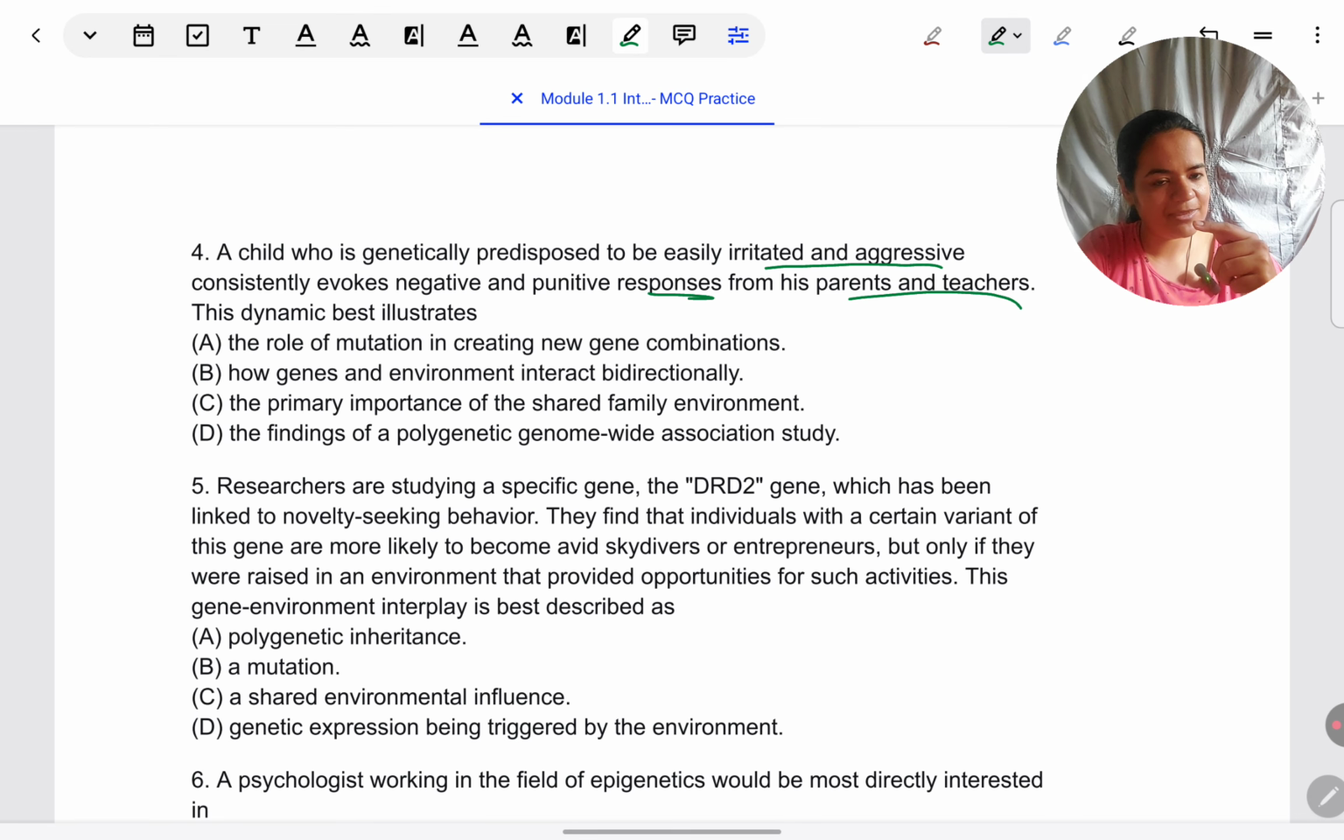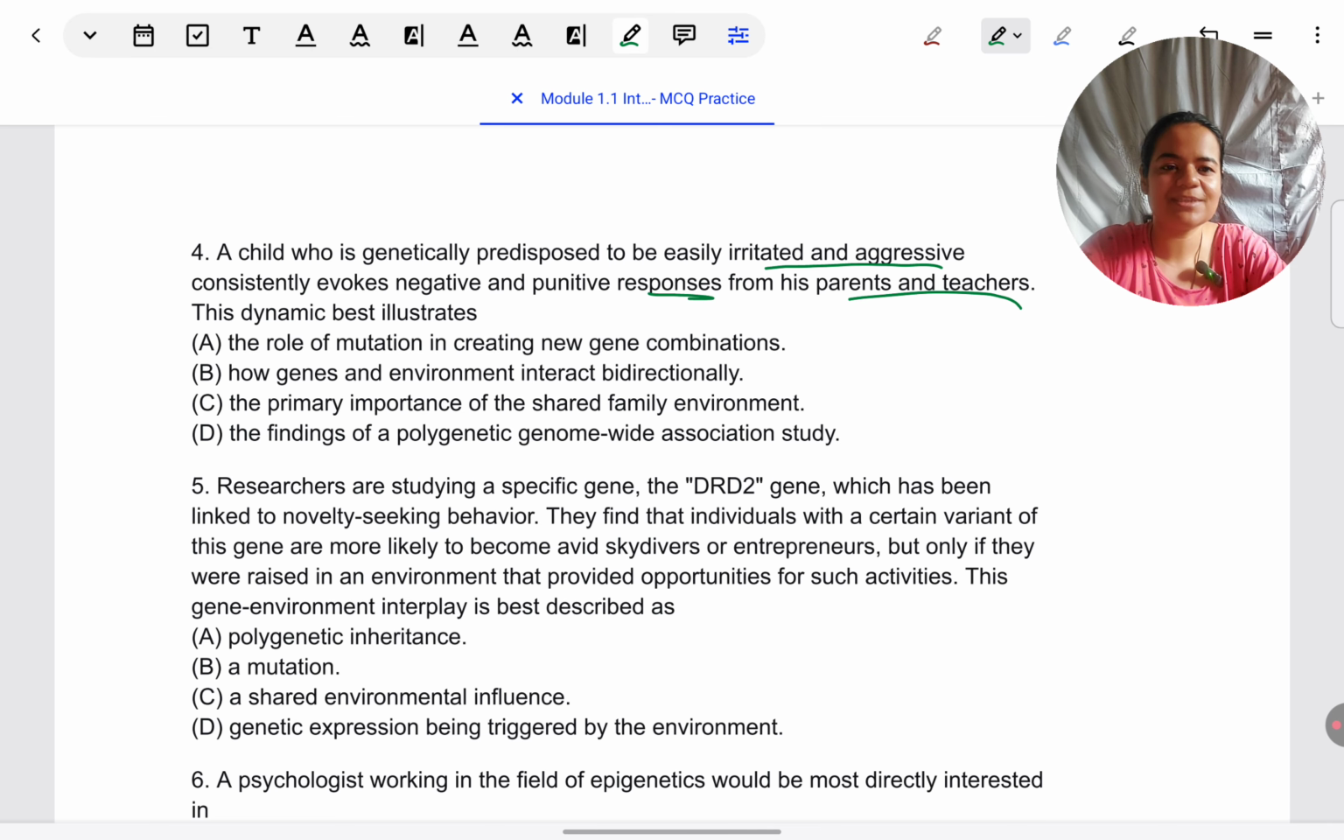So child is behaving in a certain way, parents are responding accordingly. Normally we believe that parents decide how to behave with the child, but in this case we are seeing that the child's behavior is actively evoking some response from the parents. Where have I seen this concept? I have seen this in reciprocal determination in the environment, or another term for it is bidirectional influence. So something related to that should be then the response choices.